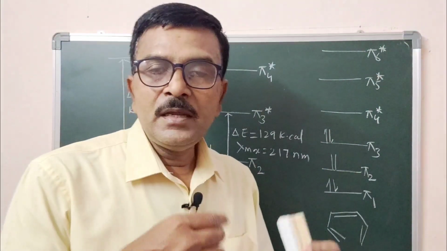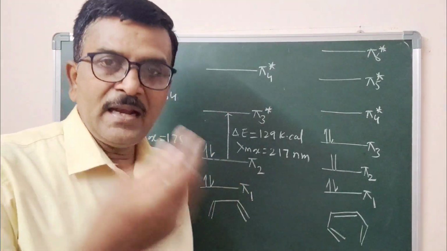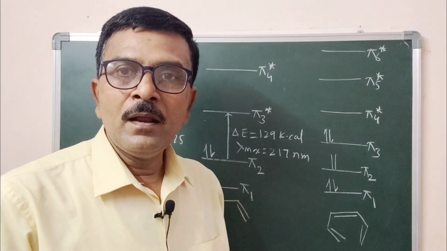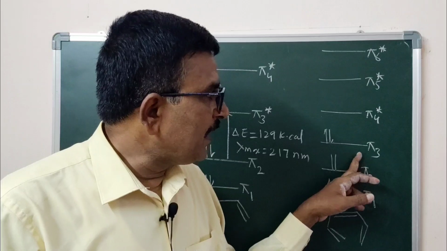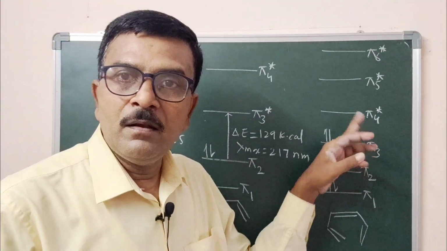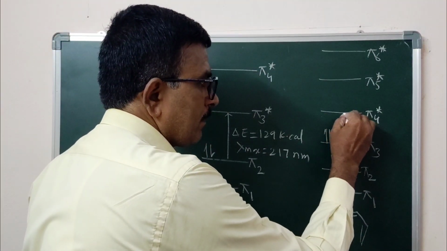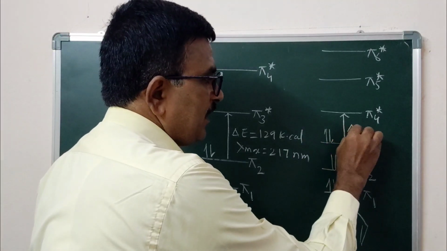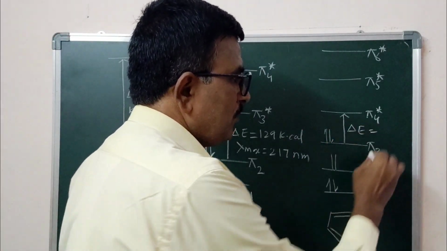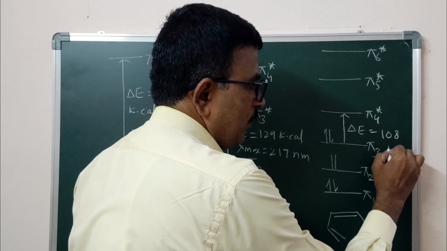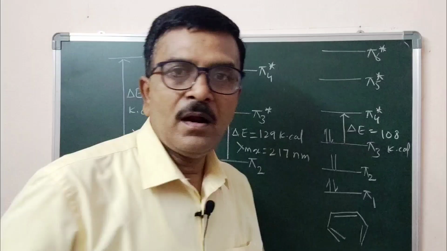Now in the case of triene, the electronic transition happens from pi 3 orbital to pi 4 orbital. Here delta E is equal to 108 kilocalorie.